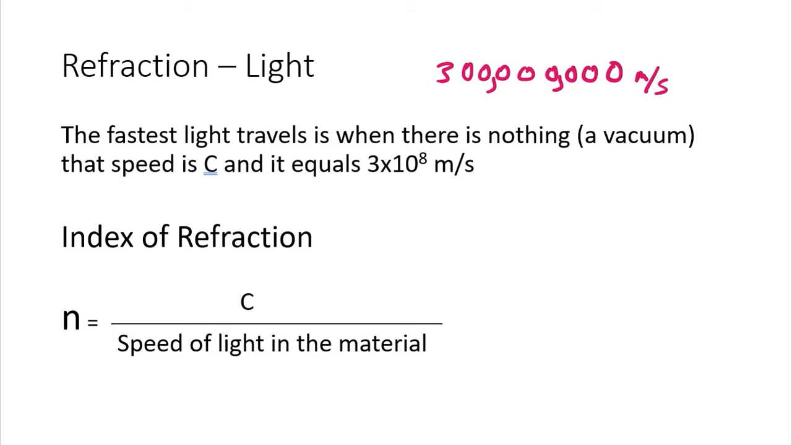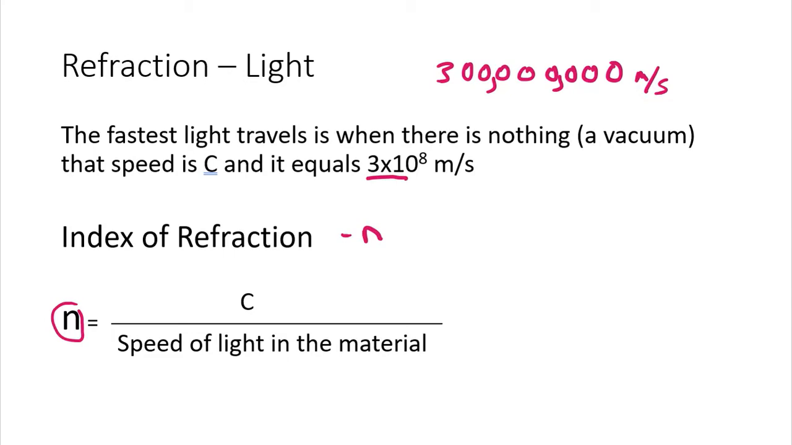Index of refraction is a measurement, and every material we could look up has an index of refraction. The symbol for index of refraction is little n. And it is by definition the ratio of the speed of light in a vacuum over the speed of light in the material we're talking about. And we'll do a few examples with that. But we know what c is. c is always this number. So the only variable is really the speed of light in that material.